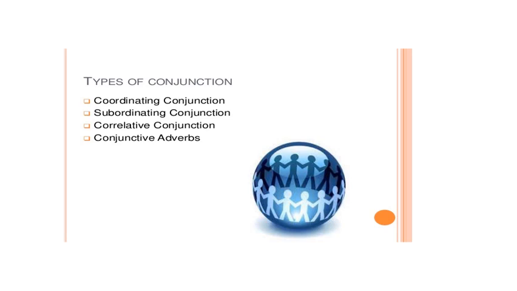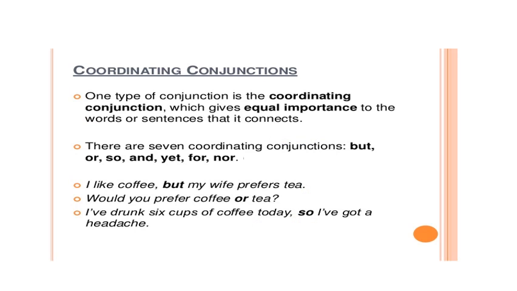Now we will check out how many types of conjunction there are. There are four types: coordinating conjunction, subordinating conjunction, correlative conjunction, and conjunctive adverb. First of all, we will check out what a coordinating conjunction is. This is the type of conjunction which gives equal importance to the words or sentences that it connects. यानी दोनों parts को equally treat करता है. There are simple conjunctions like and, yet, for, nor, so.